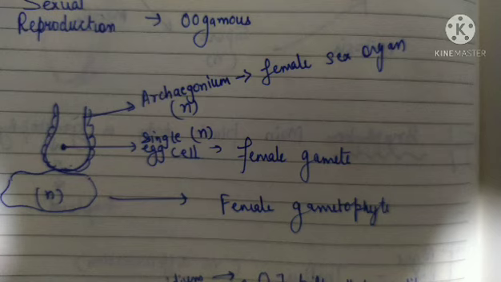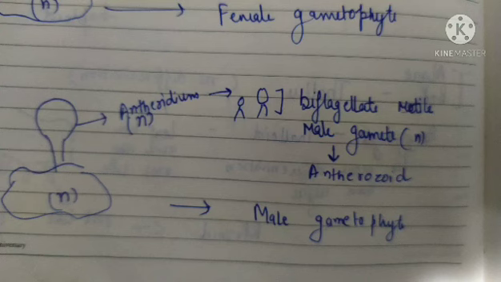the female sex organ referred to as the archegonium. Inside this archegonium there is a single egg cell which behaves like the female gamete. Since the archegonium is formed by mitosis, all the cells in the archegonium are in haploid state.